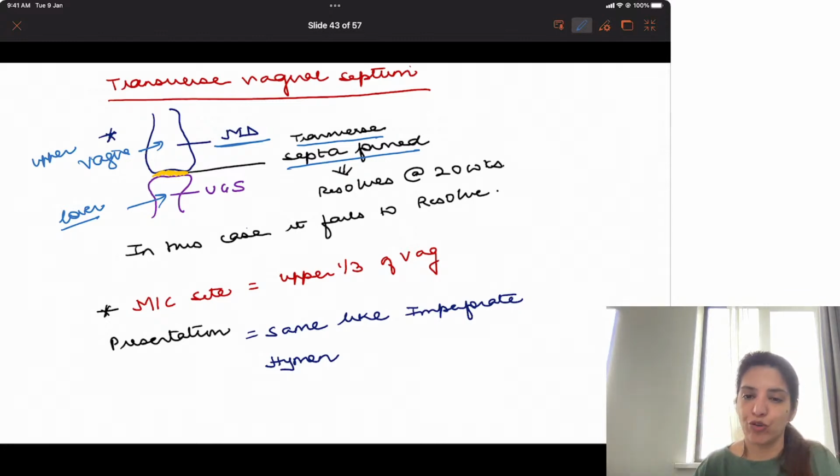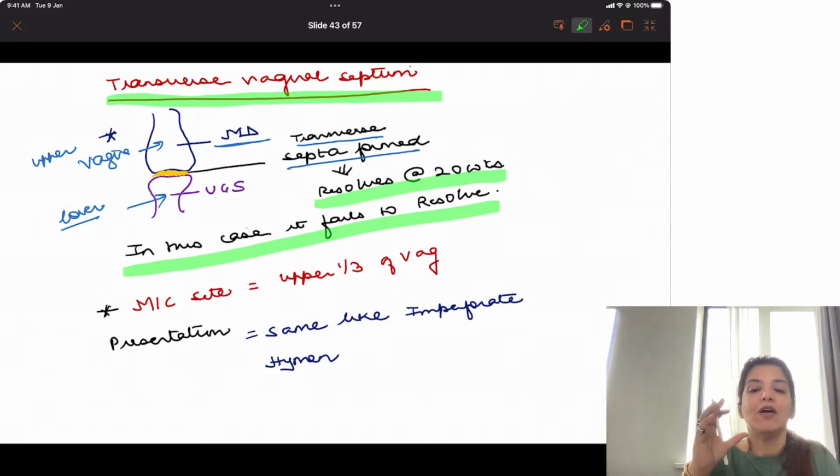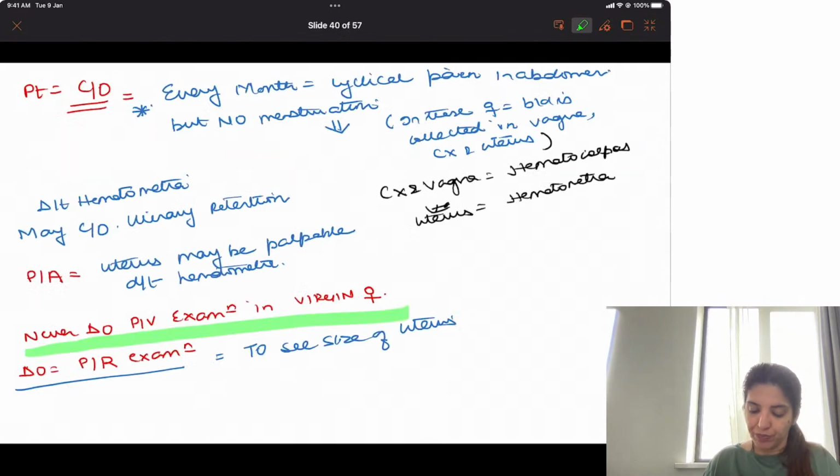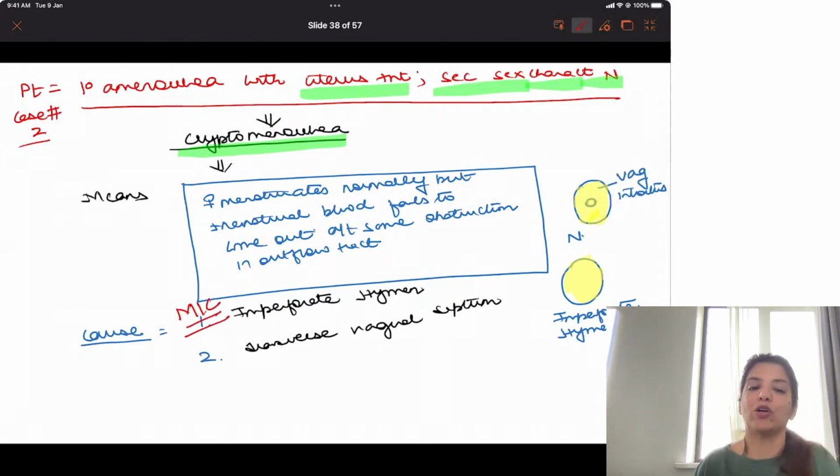Ultimately, both of them are going to fuse and a transverse vaginal septa is formed, which normally resolves by 20 weeks. But if this septa fails to resolve, then you get a transverse vaginal septum. And obviously, if there is a transverse vaginal septum, menstrual blood will not be able to come out. So although the most common cause of cryptomenorrhea is imperforate hymen, you may get transverse vaginal septa also as a cause of cryptomenorrhea, right?